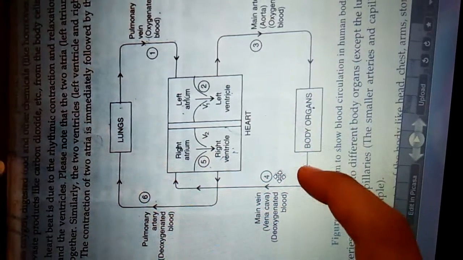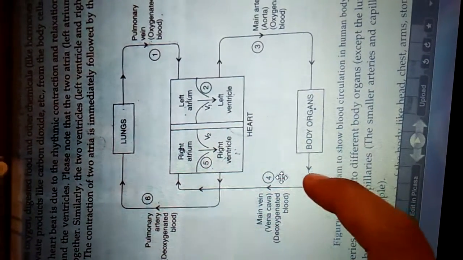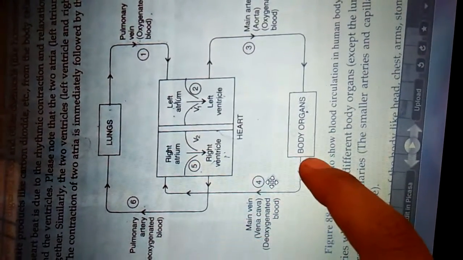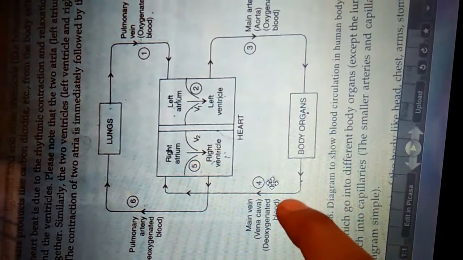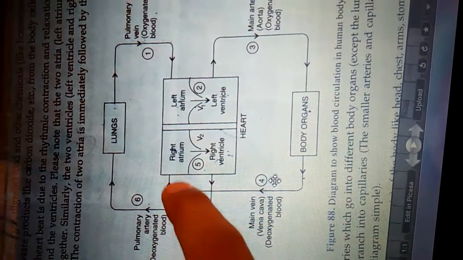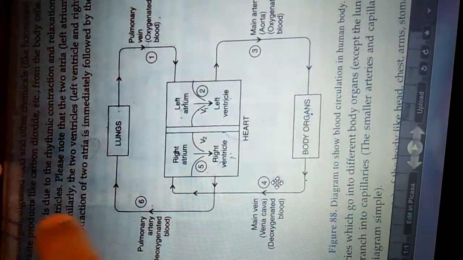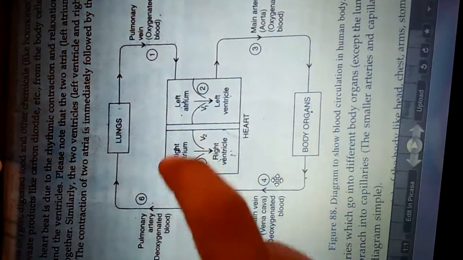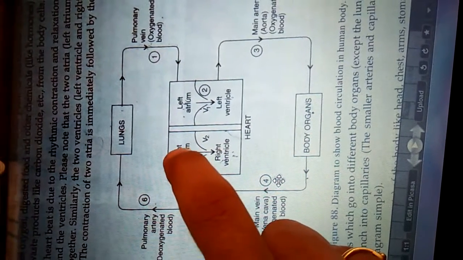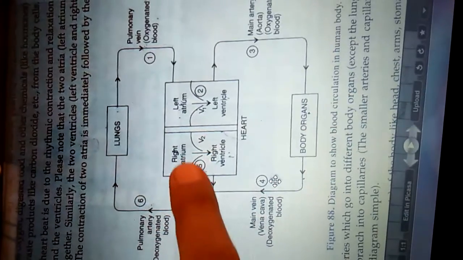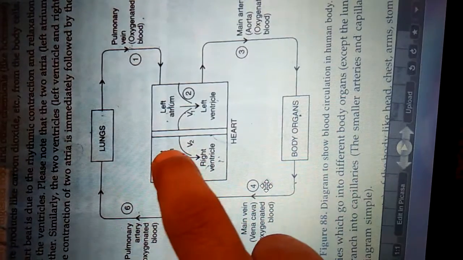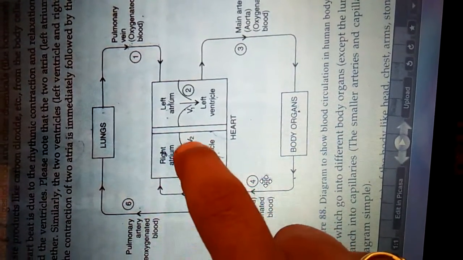So now it is the same blood, but it contains less oxygen and more carbon dioxide. This blood is called deoxygenated blood, and through the lower vena cava this deoxygenated blood enters into the right atrium. Similarly, from the upper body part also deoxygenated blood enters into the right atrium. Now the deoxygenated blood in the right atrium gets filled, and then it enters into the right ventricle through this valve.